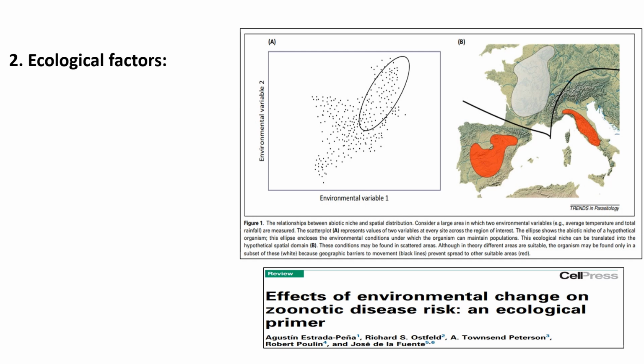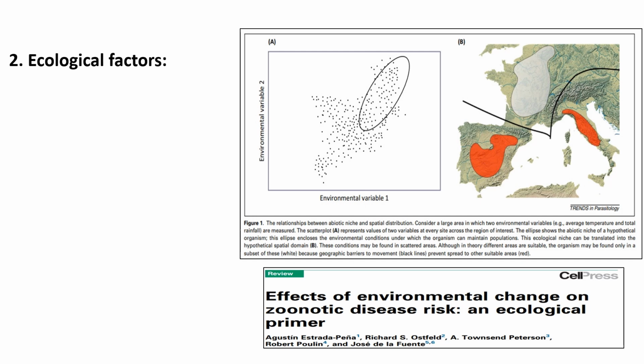For example, certain diseases may be more relevant in areas with specific climate conditions that favor the survival and reproduction of disease-carrying vectors or reservoir hosts.